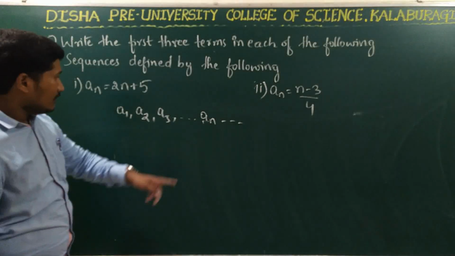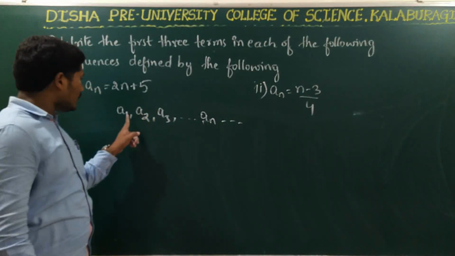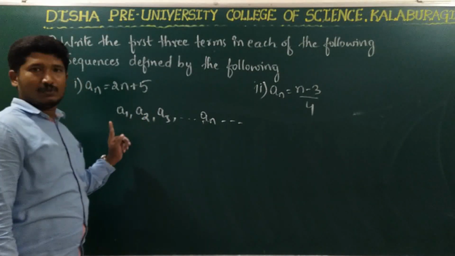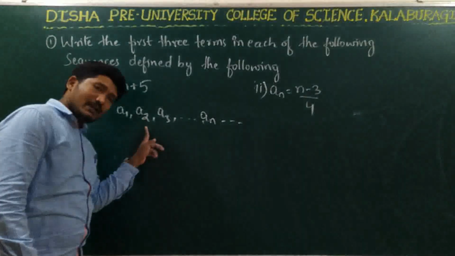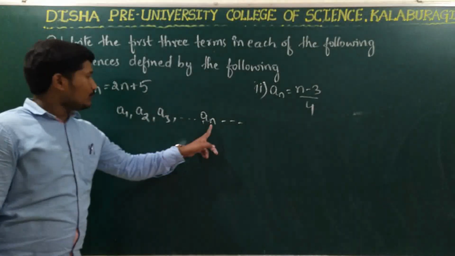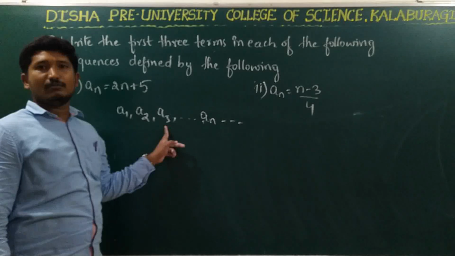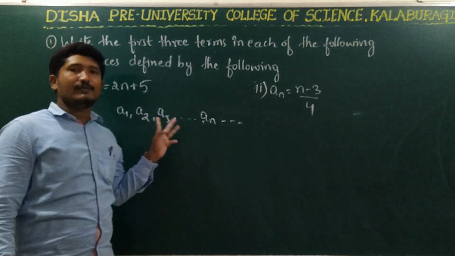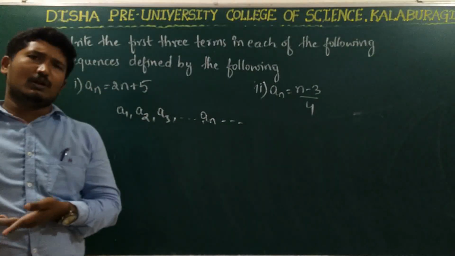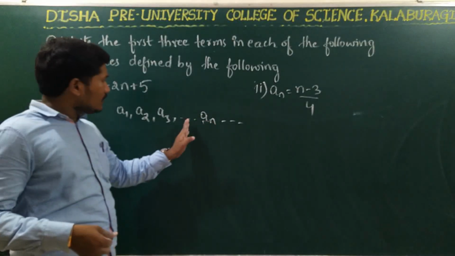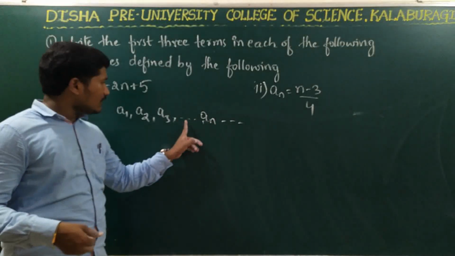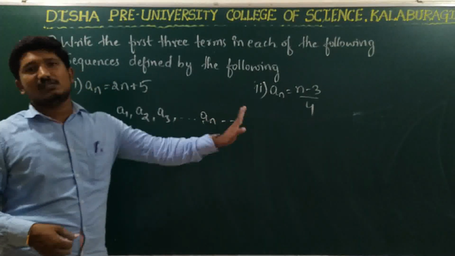When you put n is equal to 1, we will get the first term. When you put n is equal to 2, we will get the second term. When you put n is equal to 3, we will get the third term. When you put n is equal to 4, we will get the fourth term, and so on. As you go on substituting the value of n, we will get the particular term of the sequence.